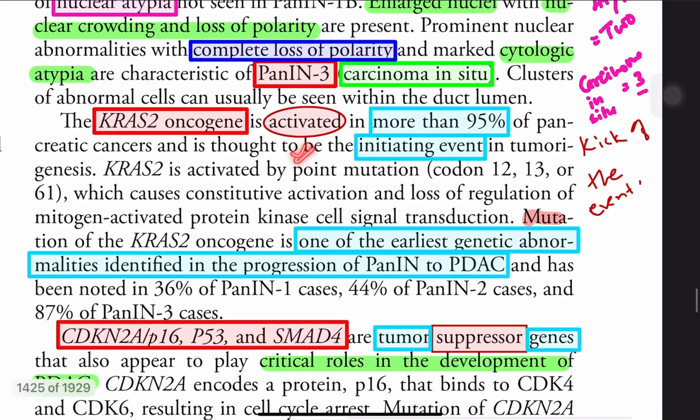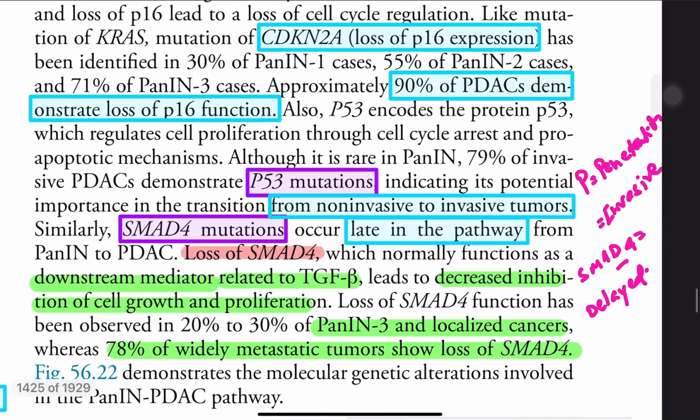The third one is P53, in almost 79 or 80%. P53 mutation is seen from non-invasive to invasive tumor. SMAD4 mutation occurs late in the pathway.